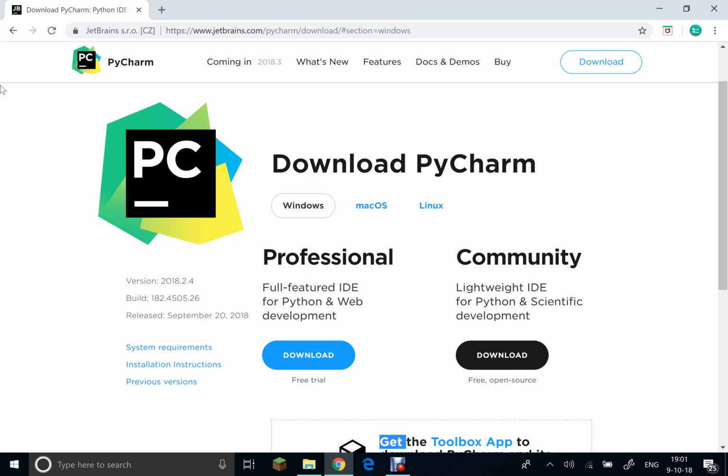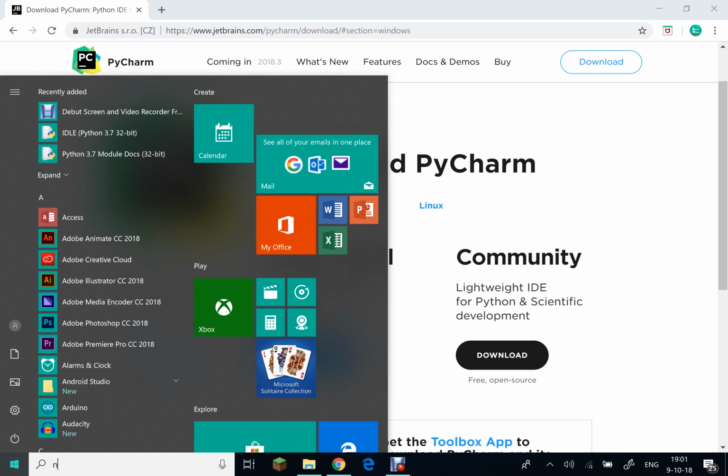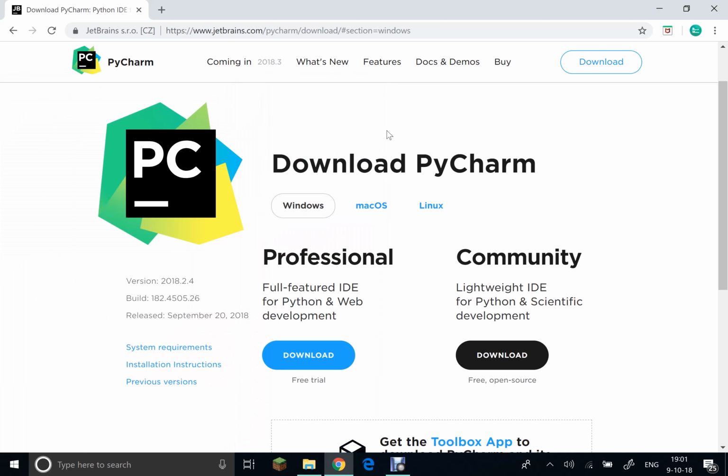Now, to use Python, you're going to want to download a thing called an IDE. You can probably see it over here, it says IDE. An IDE stands for Integrated Development Environment. This integrated development environment is where you're going to be writing your code. A lot of people write code in Notepad, for example, but the problem with that is that if you ever want to run your code, it's a lot tougher. You have to compile it, meaning turn the code into machine language, whereas an IDE does that for you.